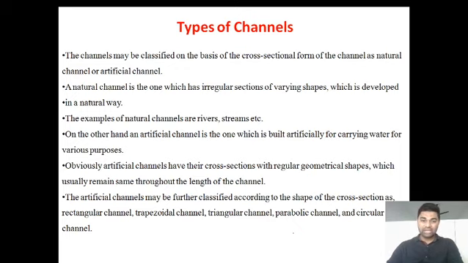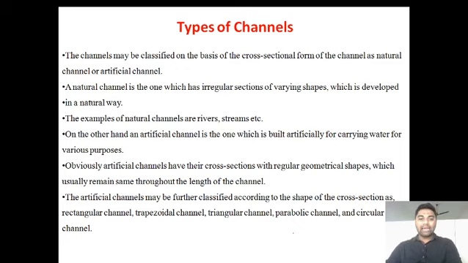So what is a natural channel? A natural channel is one which has irregular sections of various shapes which is developed in a natural way. The best example of natural channels is rivers and streams.